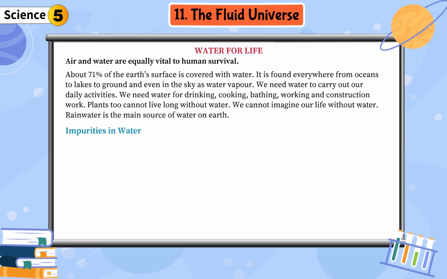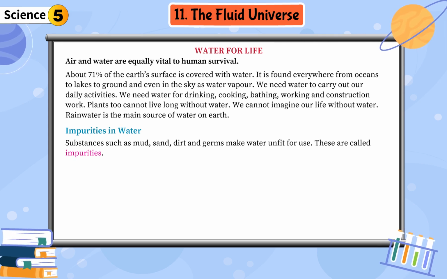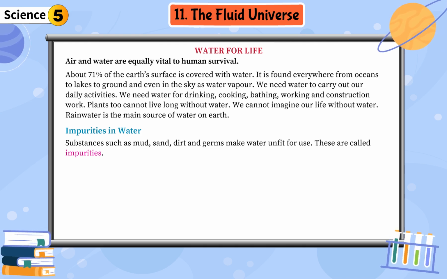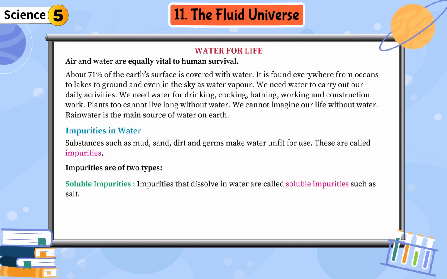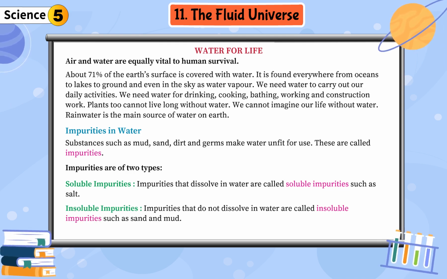Impurities in water. Substances such as mud, sand, dirt and germs make water unfit for use. These are called impurities. Impurities are of two types: soluble impurities. Impurities that dissolve in water are called soluble impurities, such as salt. Insoluble impurities. Impurities that do not dissolve in water are called insoluble impurities, such as sand and mud.